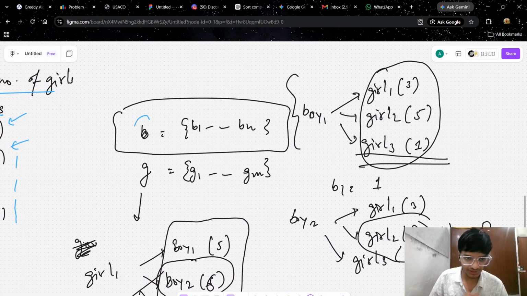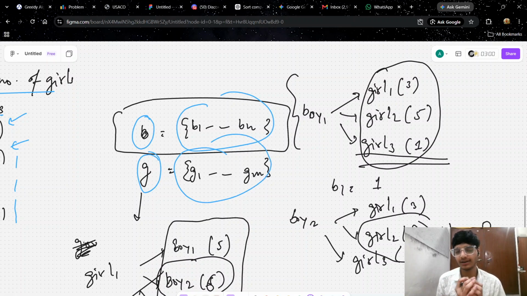The problem statement gives us array B and array G, that is B1 to Bn and G1 to Gm. So what do the B array and the G array mean? First of all, what does the B array mean? B array means the minimum amount of sweets that a particular boy distributed among all of the girls.